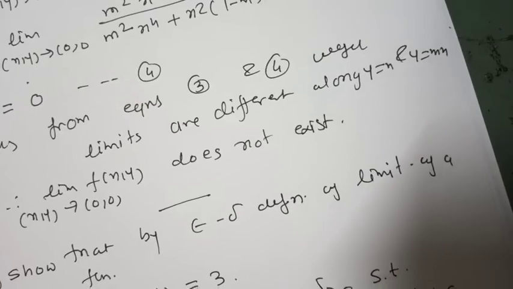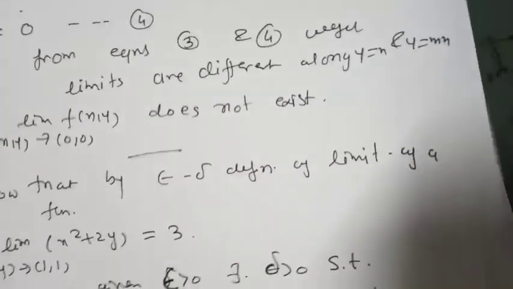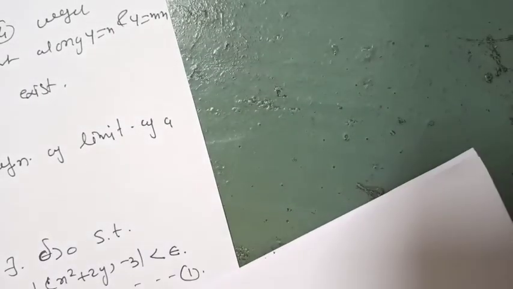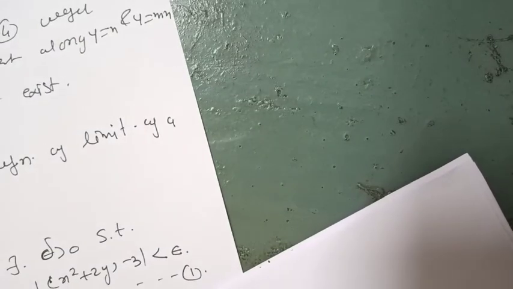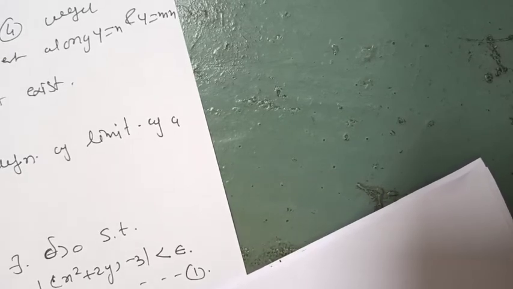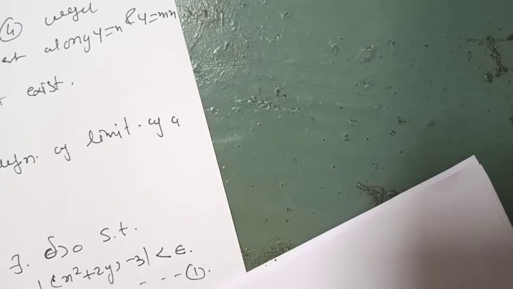Using all these inequalities in equation 2, we get mod of x square plus 2y minus 3 less than or equal to mod of x minus 1, which is less than delta, times mod of x plus 1, which is less than 3, plus 2 delta, less than or equal to 3 delta plus 2 delta, less than 5 delta. Choose delta as epsilon by 5.